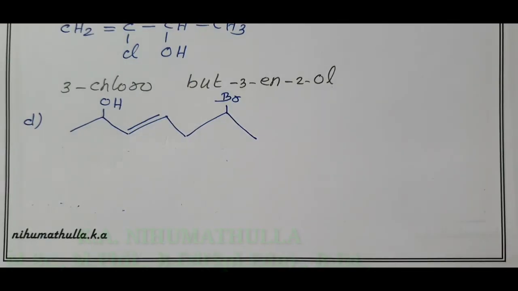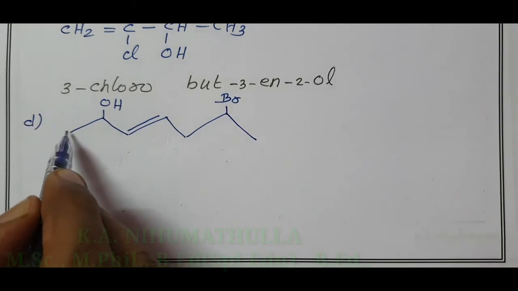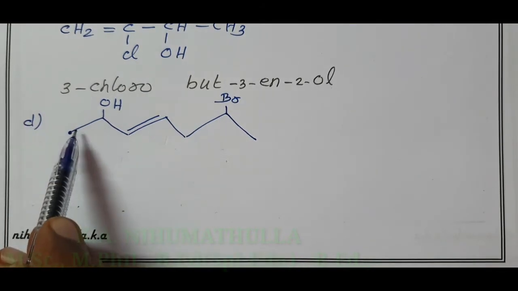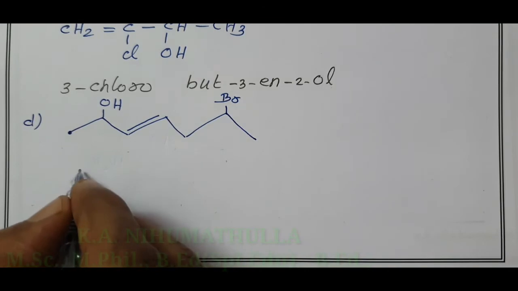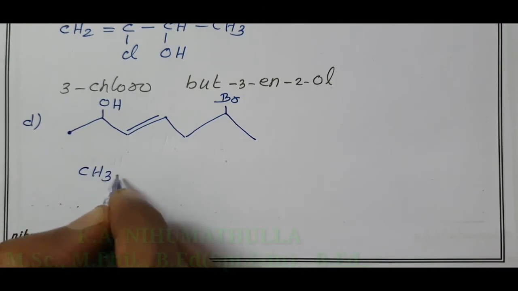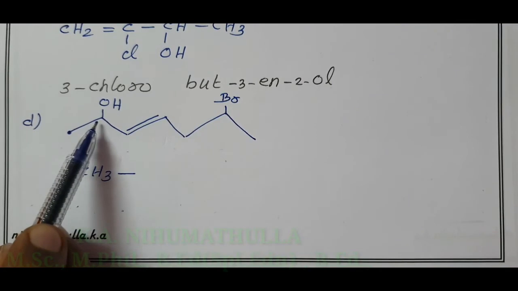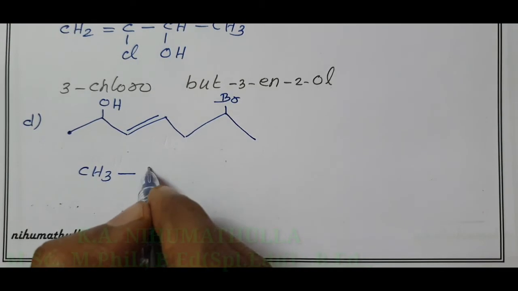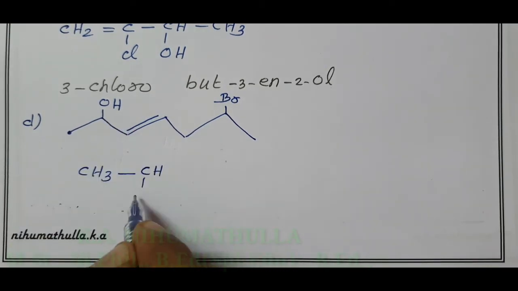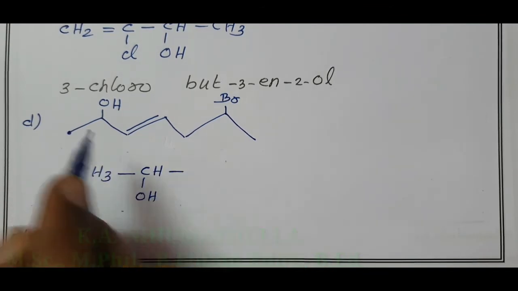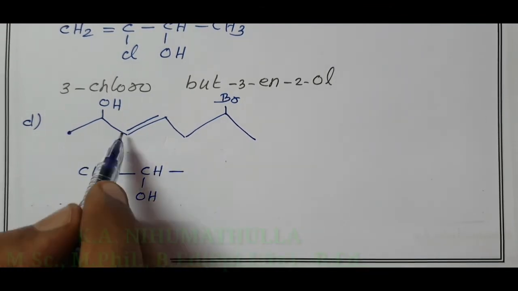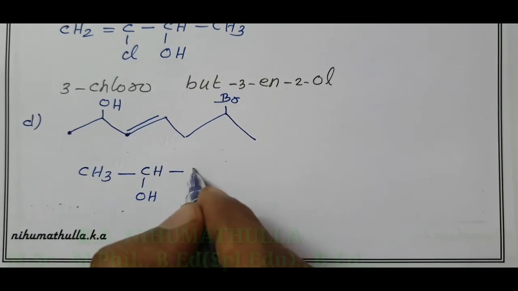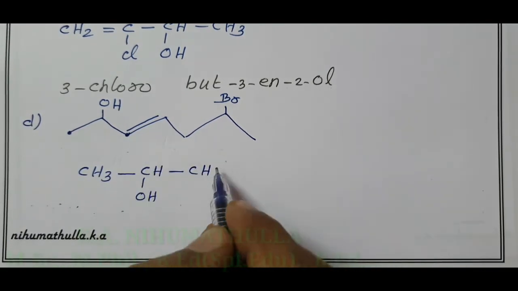The next compound is given as a bond line structure. Now I am going to write the actual molecular formula. Here you have one carbon atom. Around this carbon atom there is only one bond. Therefore the other three bonds are occupied by hydrogen, CH3, single bond. Around this carbon atom there are only three bonds, 1, 2, 3. Therefore the remaining one bond is occupied by hydrogen, CH, then OH. Then single bond. Around this carbon atom there are three bonds, 1, 2, 3. Therefore the remaining only one H, double bond.